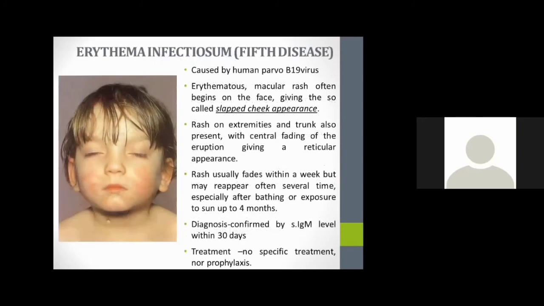And erythema infectiosum, also called fifth disease, will have a slapped cheek appearance. The rash on the extremities and trunk is also present, with central fading of the eruption giving a reticular appearance. This rash also fades within a week. The diagnosis is confirmed based on the IgM level.